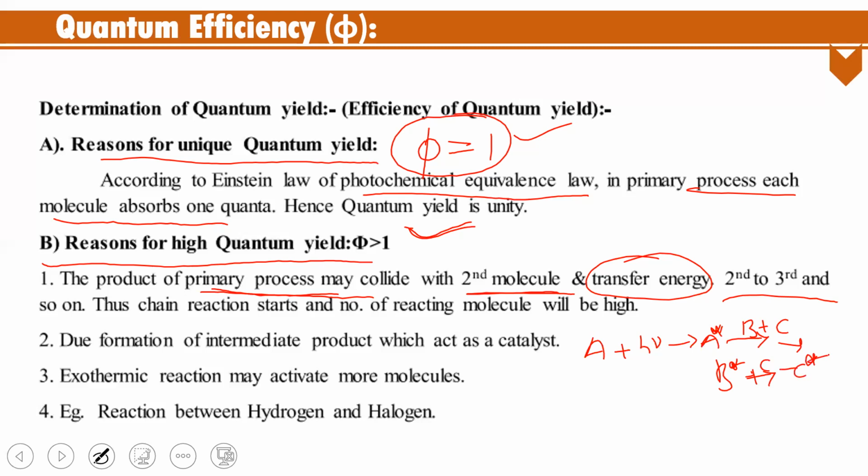In this case, the number of reactants involved in the reaction increases. This is known as the secondary process, or chain reaction. That is one reason. This is the primary process, and this is the secondary process.